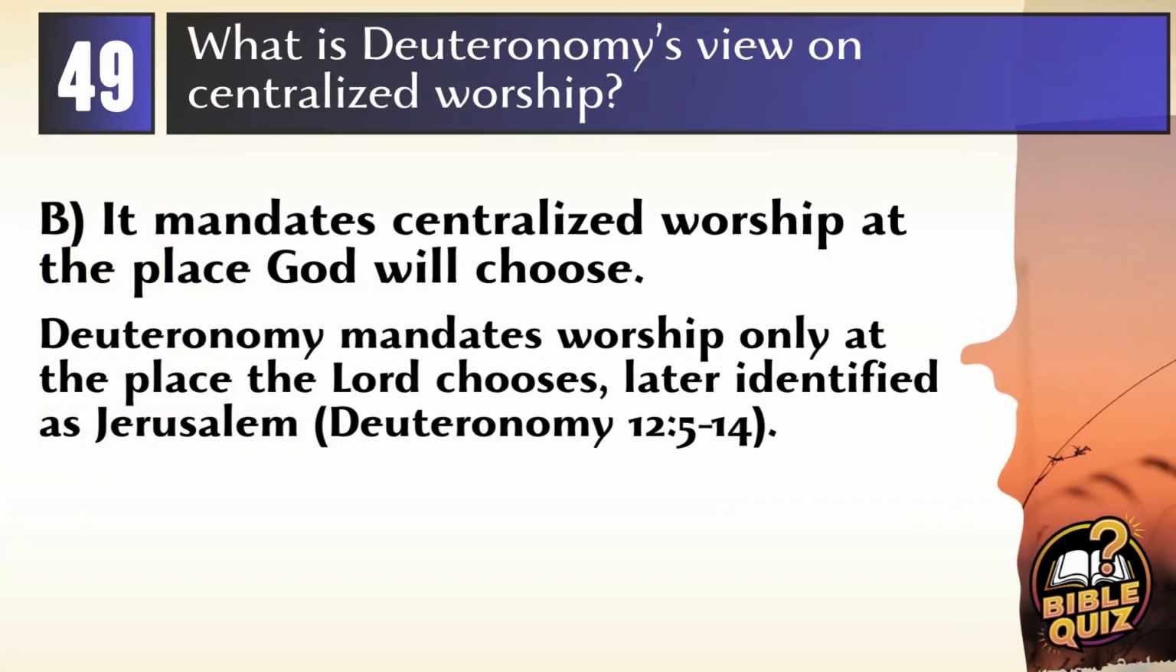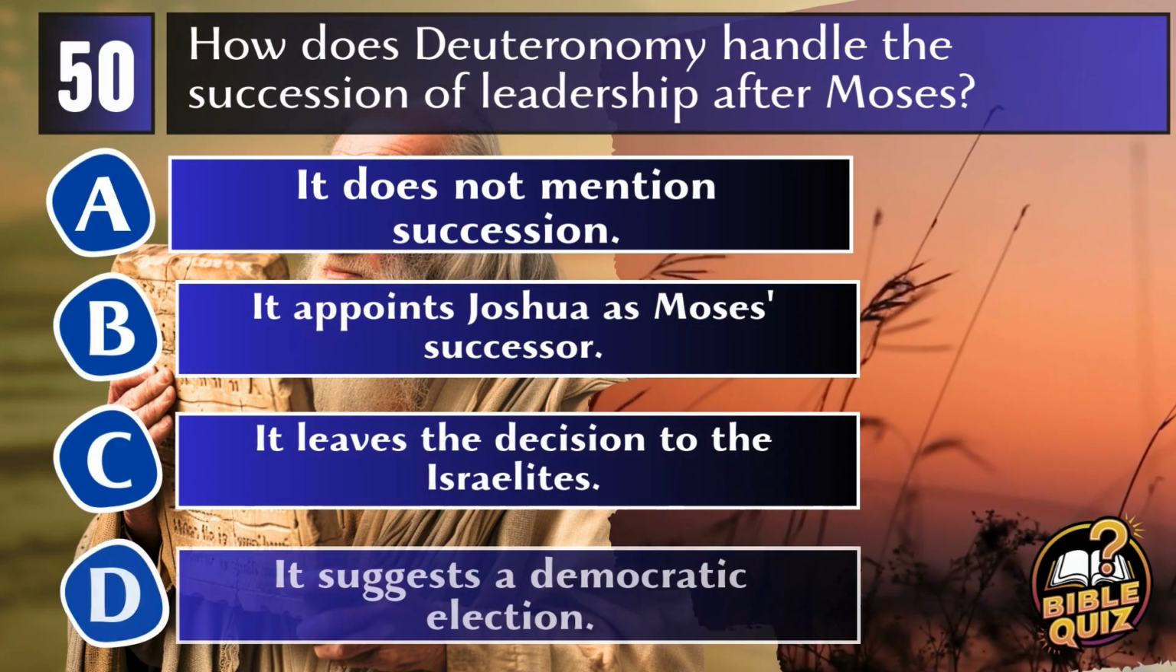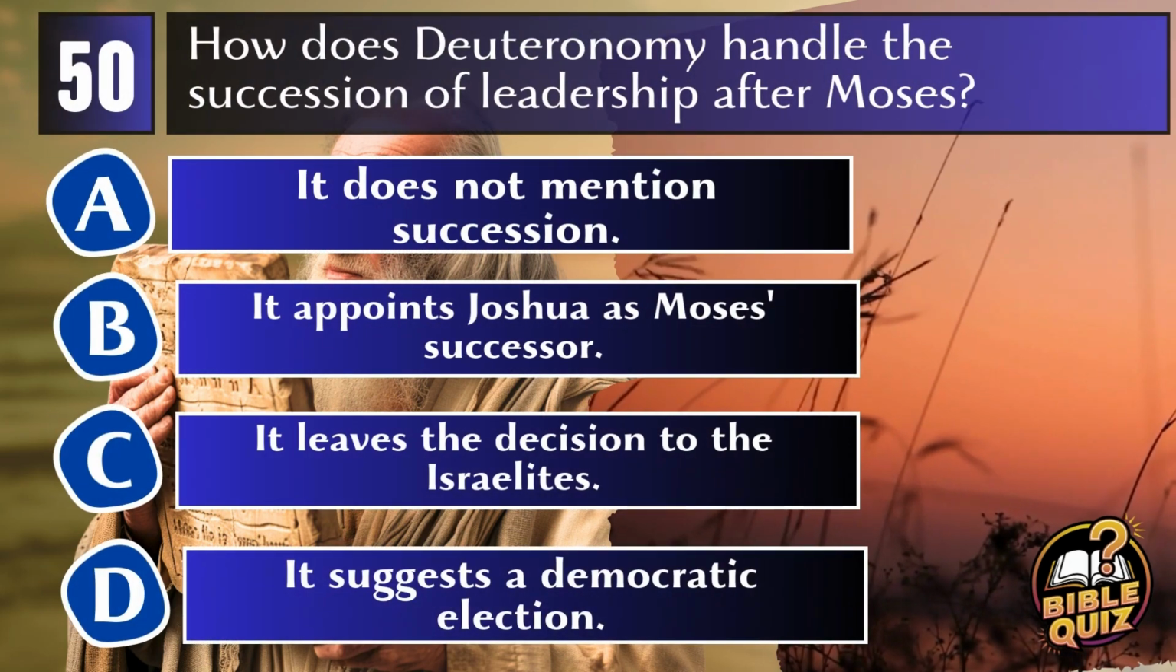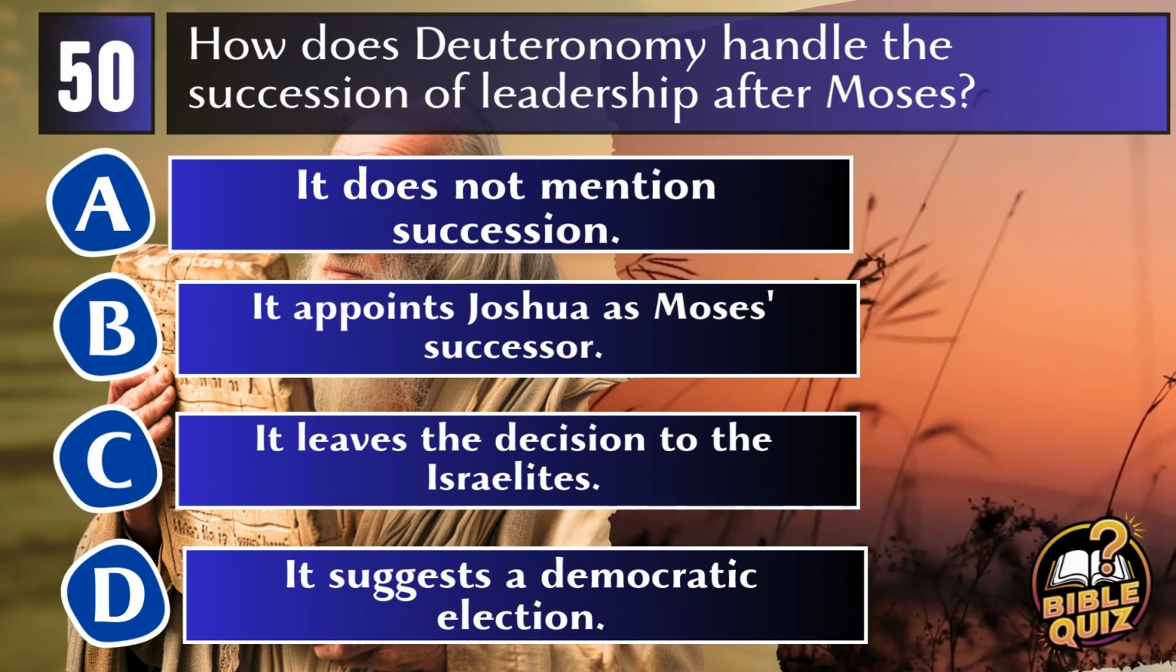Answer B. It mandates centralized worship at the place God will choose. Deuteronomy mandates centralized worship, instructing the Israelites to worship at the place the Lord will choose, which later texts identify as Jerusalem, to unify worship practices and avoid idolatry. Deuteronomy 12:5-14. Question 50. How does Deuteronomy handle the succession of leadership after Moses?